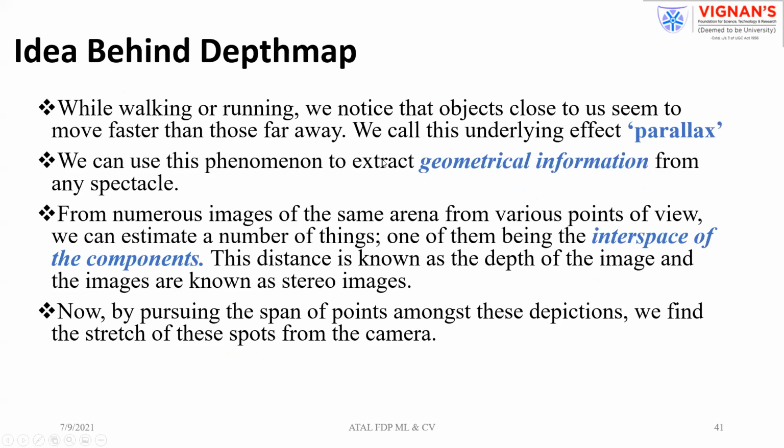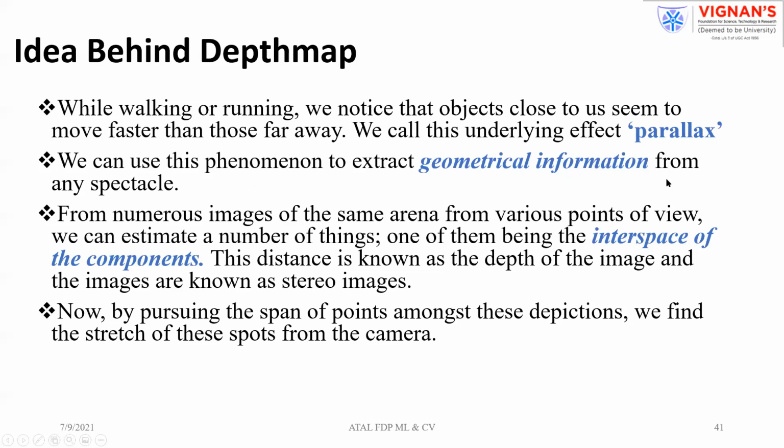So how did this idea come into the picture? When you are moving or running, you have the experience that objects which are close to us seem to move faster than those which are far away. This effect we call parallax. So we can use this phenomenon to extract the geometrical information of any object.